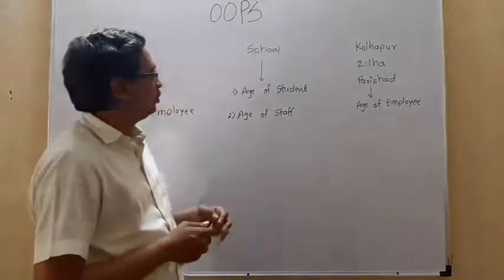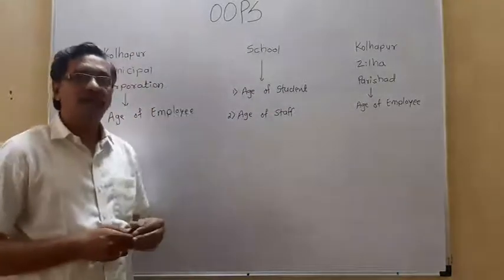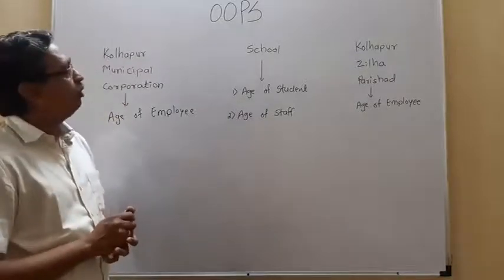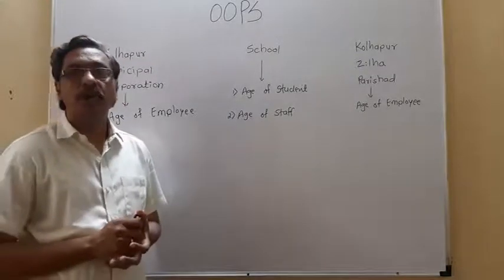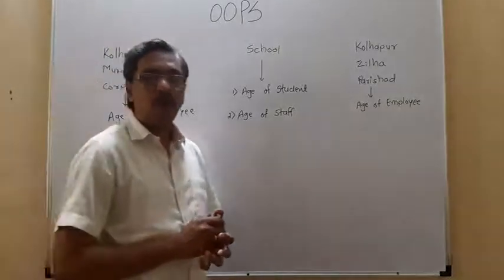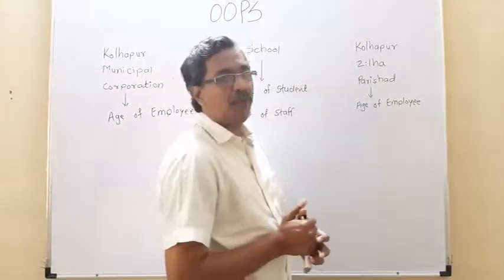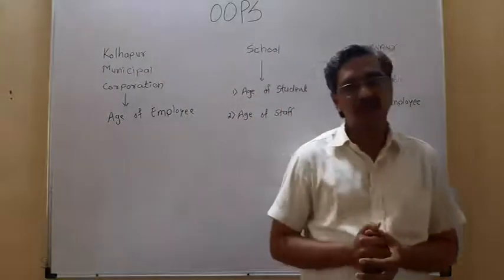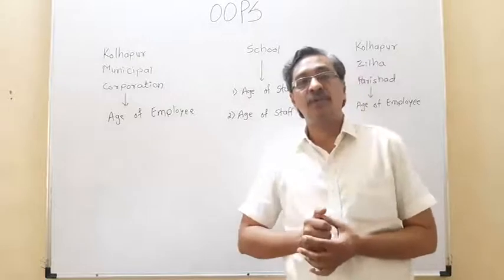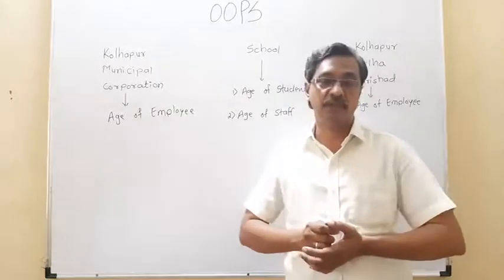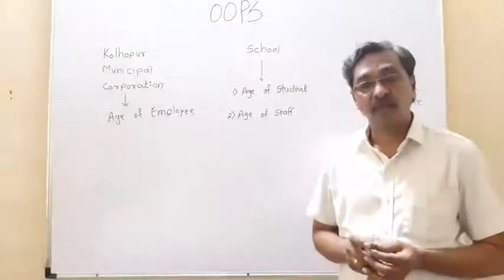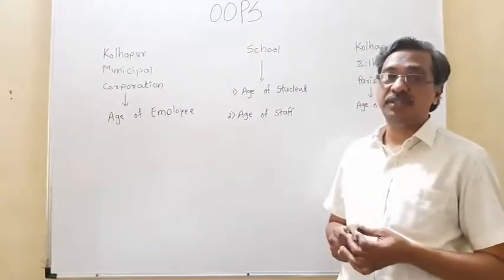Okay, so initially we will see what is OOPS and why it comes into the picture. OOPS stands for Object Oriented Programming System. Before Object Oriented Programming System, there were programming languages like BASIC, Fortran, Pascal, COBOL and C, which are considered procedural oriented programming languages. Then why does this OOPS concept come into the picture? For this, we have to consider an example.